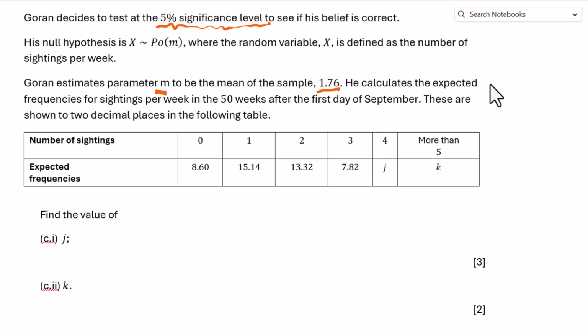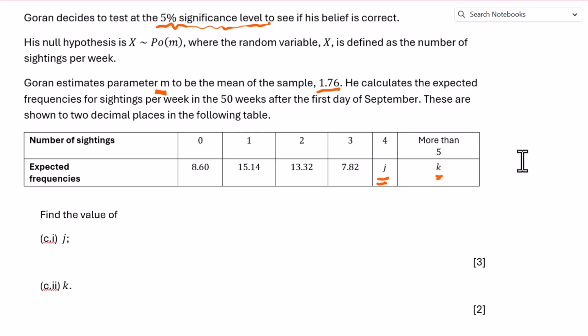He calculates the expected frequencies for sightings per week in the 50 weeks after the first day of September. These are shown to 2 decimal places in the following table. Find the value of J and K.